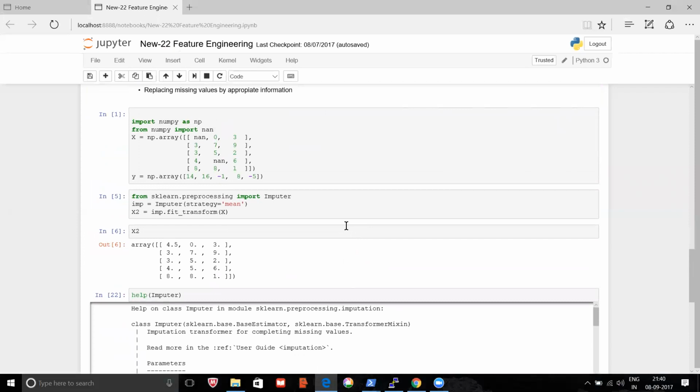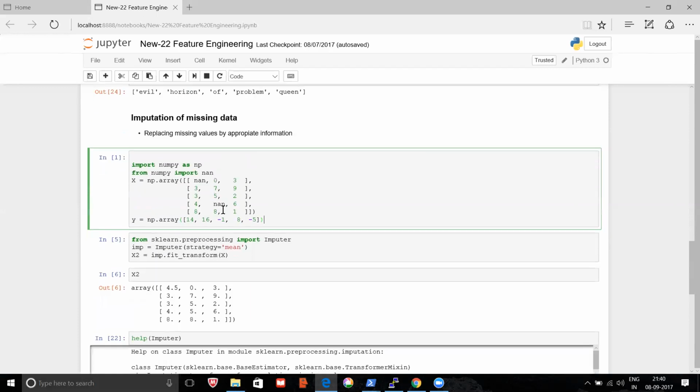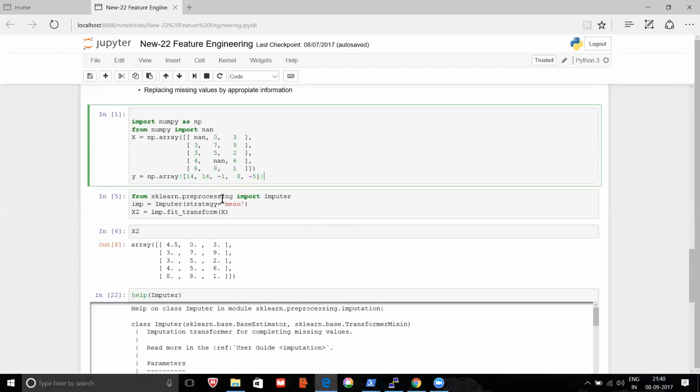Okay, so now the next thing is you might have missing data many times. Of course, you have learned a few tricks from pandas on how to fill the missing data. You of course also have the scikit-learn library imputer. Earlier we did that with the mean, and then filled up the NaN.